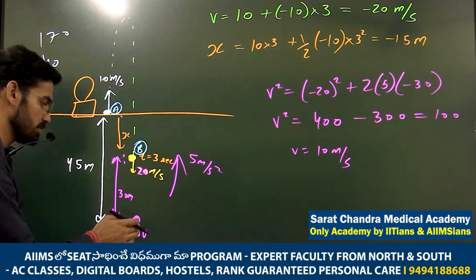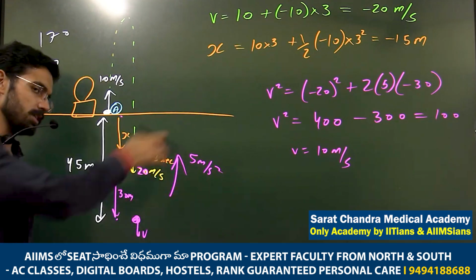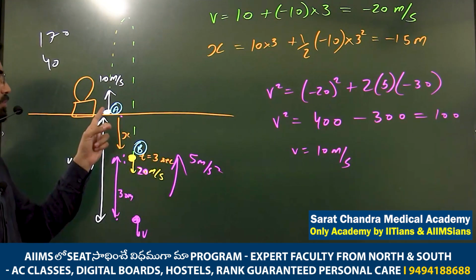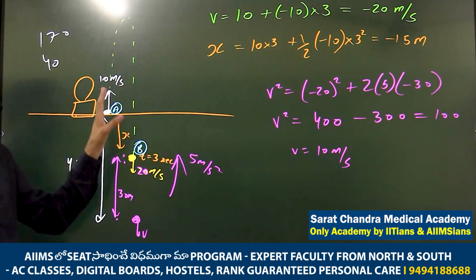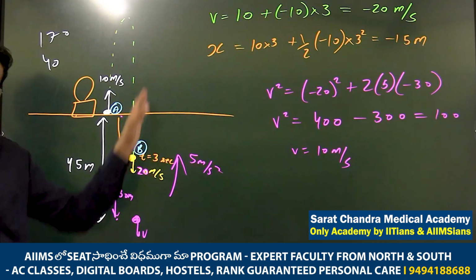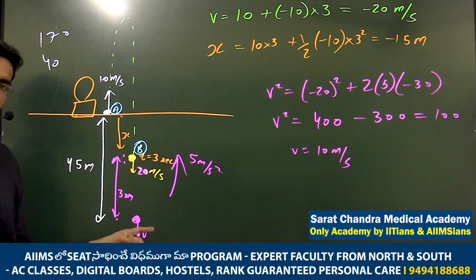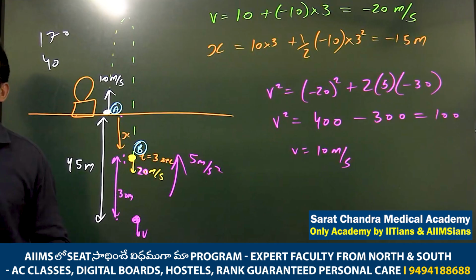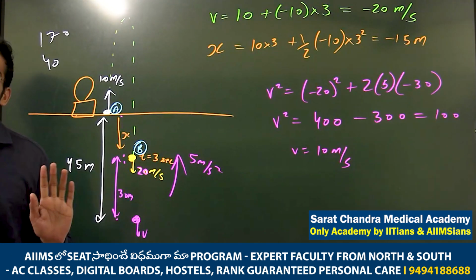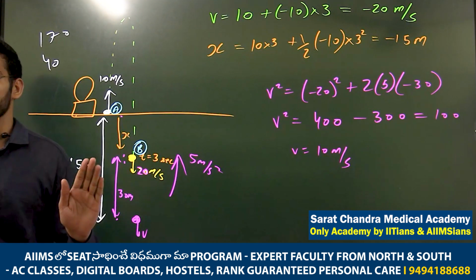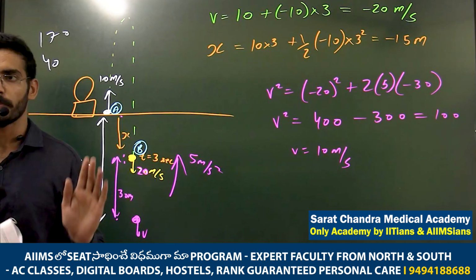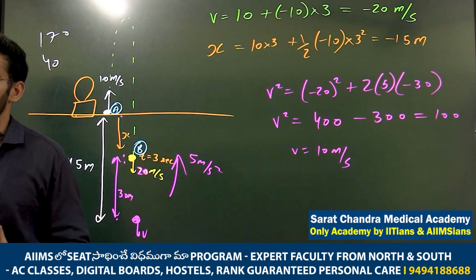And here to here is motion where the acceleration is changed, right? So don't apply the equation of motion here to here directly. Why? Because in this motion there is acceleration downward g. And in this region, how much is the acceleration? 5. Retardation 5 means what? Retardation means opposite to the velocity, that's it. Whether velocity is positive side or negative side, doesn't matter. Opposite to the velocity is known as retardation, okay?